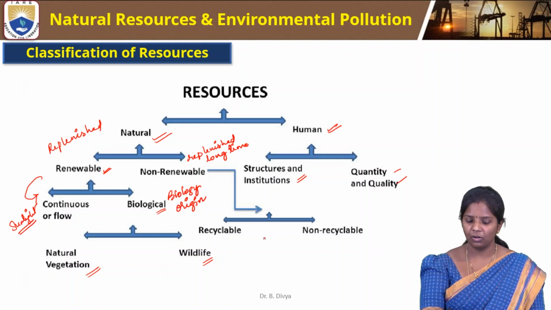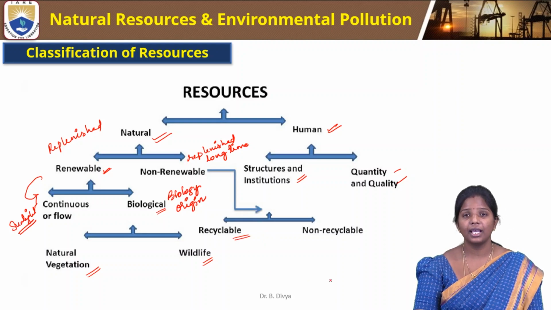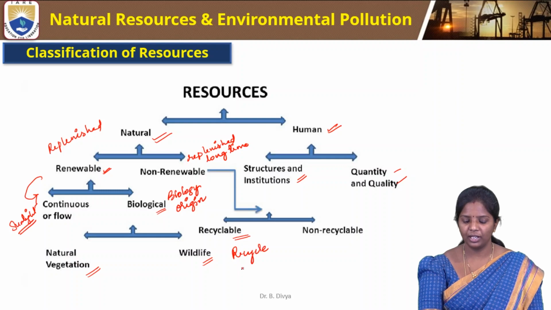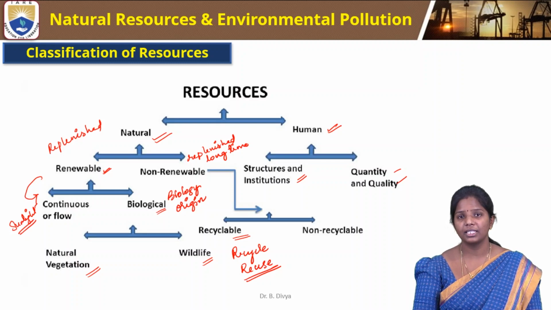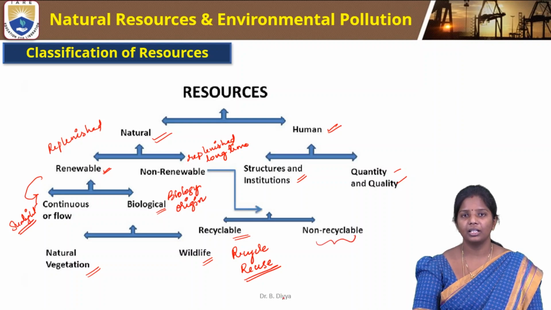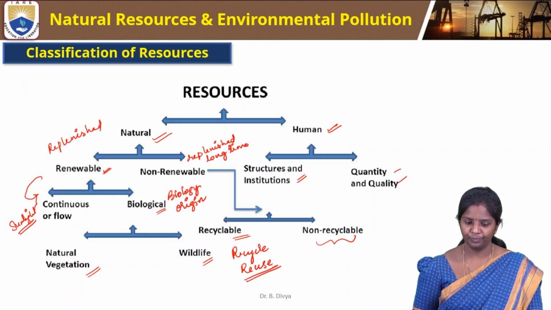The other one is non-renewable resources, which are again subdivided into recyclable non-renewable resources. So these resources we can recycle and reuse for other purposes. And the other one is non-renewable resources that cannot be recycled. Once we use it, it cannot be recycled again. So these are the classification of different types of resources that are present in nature.